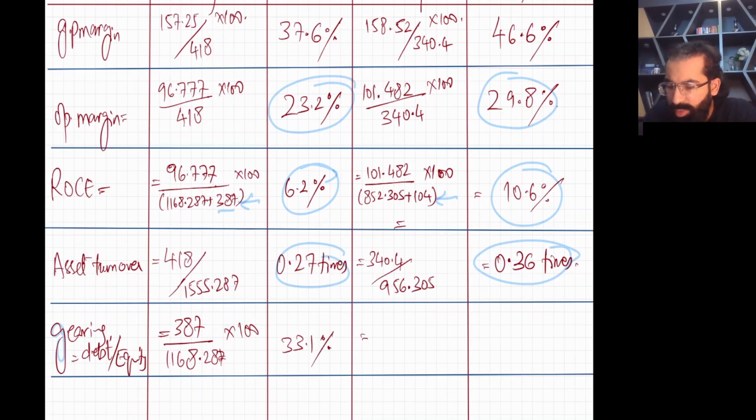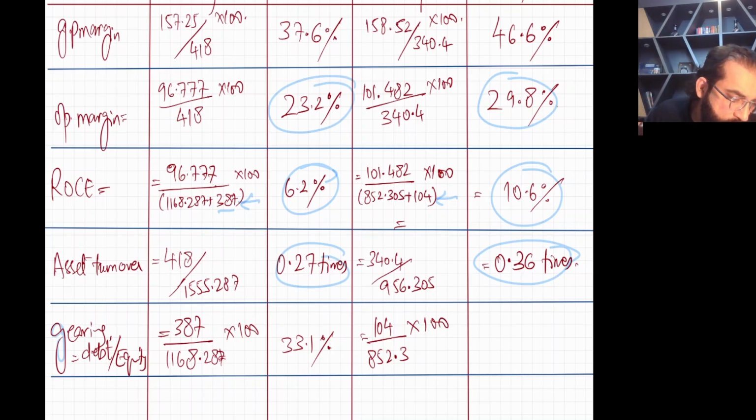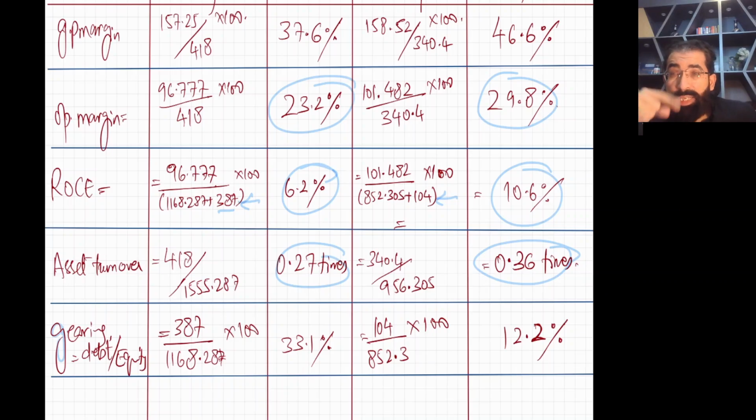And if we come here you have non-current liabilities of 104 divided by shareholder equity 852.3, times 100. So this will be 12.2%. Now, a significant increase in the gearing. We can see a significant increase in the gearing. So we can comment that gearing increases the financial risk of the entity.